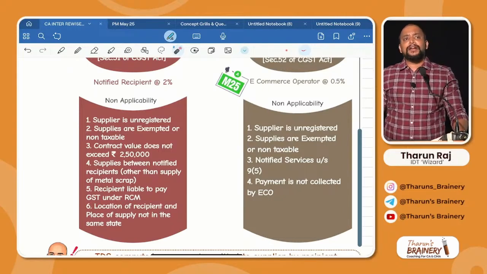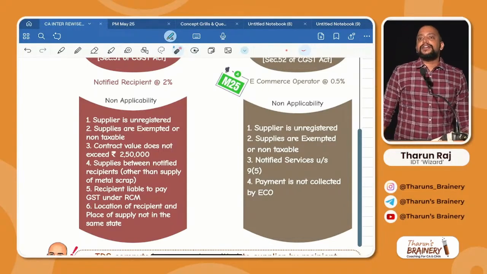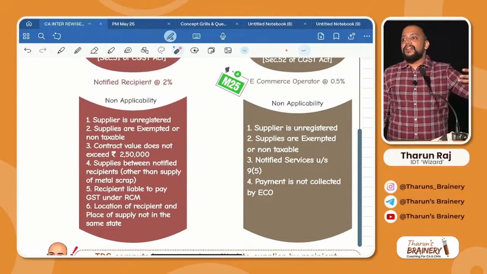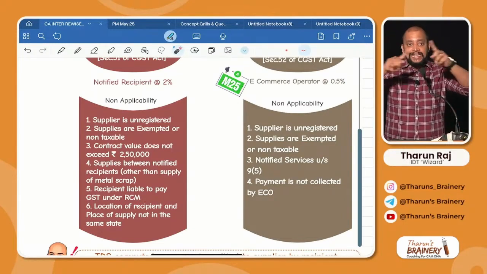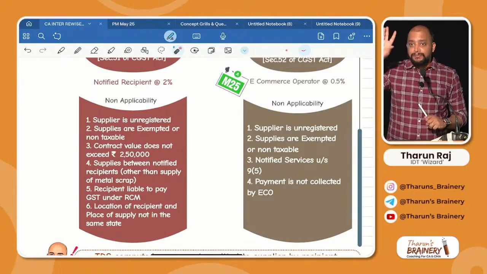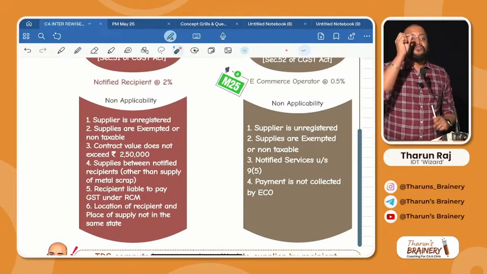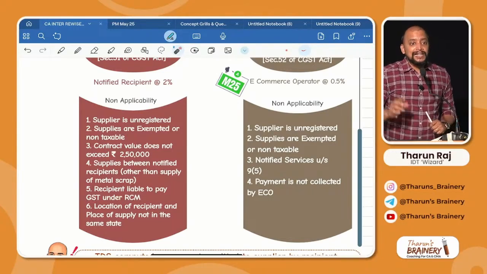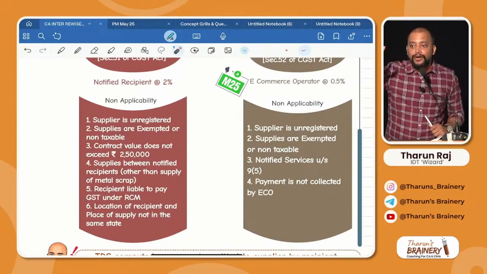Total value of supply under the contract means, say I enter into a contract with the Tamil Nadu state government to supply face masks over a year. In a year, I have to supply them 8 lakh face masks. Each face mask will be 50 paise. So what is the value of supply under the contract throughout the year? 8 lakhs into 50 paise, 4 lakhs.